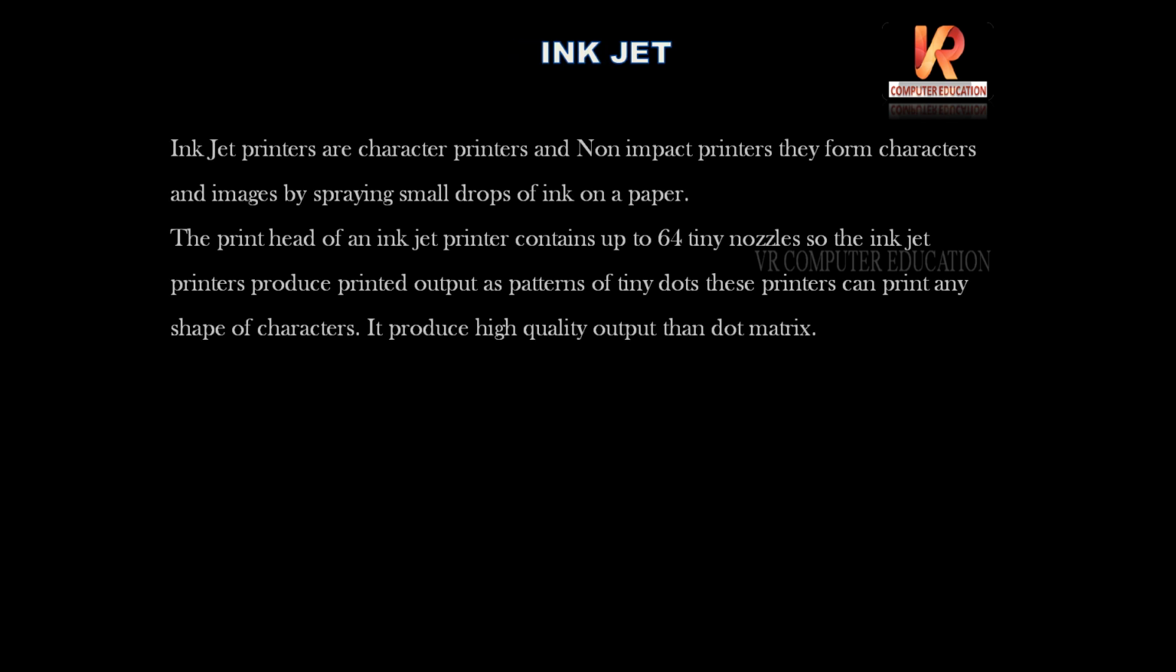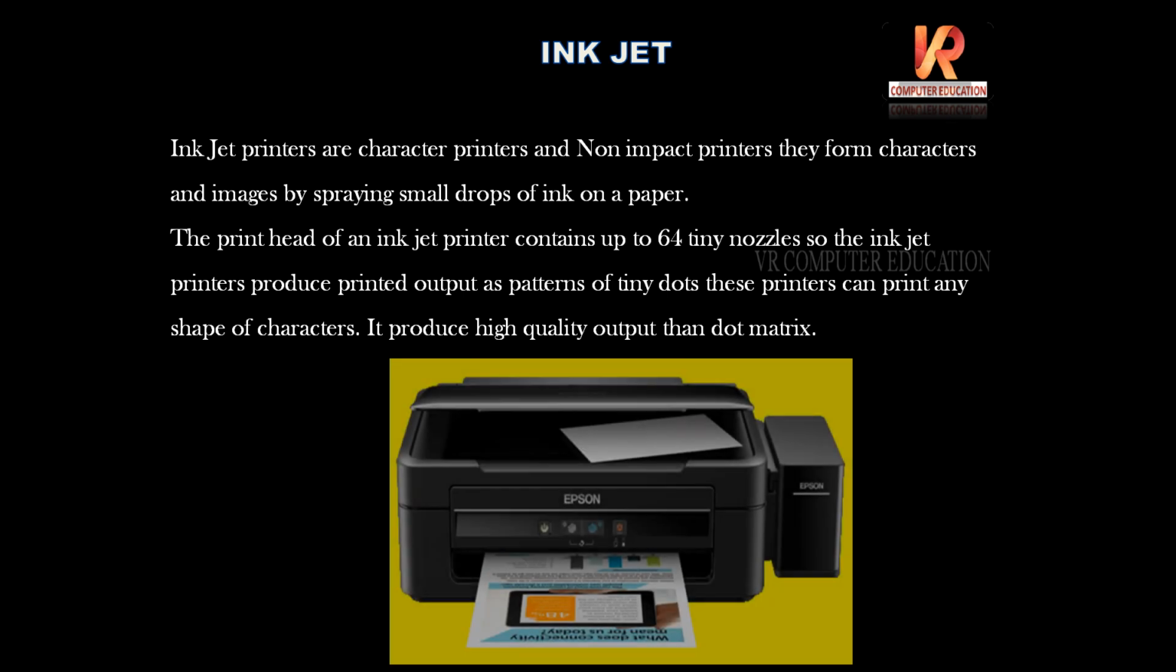Inkjet printers are character printers and non-impact printers. They form characters and images by spraying small drops of ink on paper. The printer head of an inkjet printer contains up to 64 tiny nozzles, holes. So the inkjet printer produces printed output as a pattern of tiny dots. These printers can print any shape of characters. They produce higher quality output than dot matrix. You can see the image of an inkjet printer.